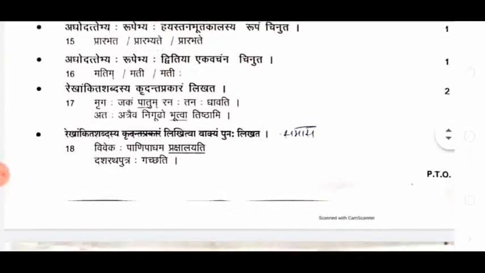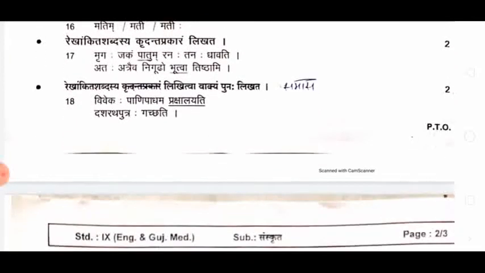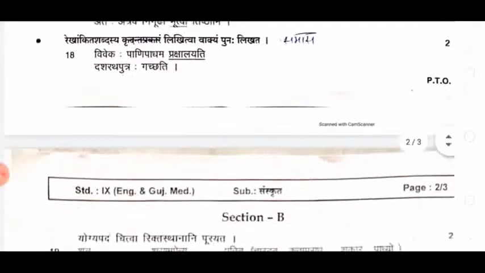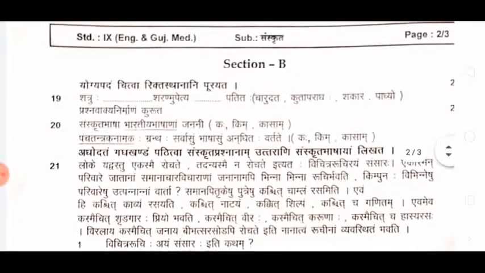Okay. And then again Krudant Prakar Likhetva is there. Prakshalyati. Actually it is not Krudant Prakar at all. Okay. At that time I have changed the question. If this time anything is happened, don't worry, we will see it. But I hope there will be no problem. But whatever the instruction is given, according to that only you have to write. If they told to write the Krudant Prakar, underline word, then you have to write underline word, and in front of it you have to write what type of Krudant it is. So here section A is over.